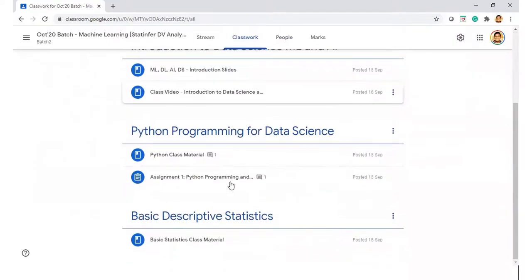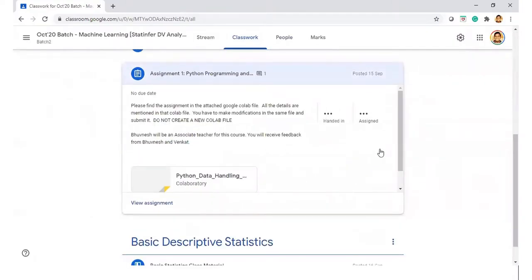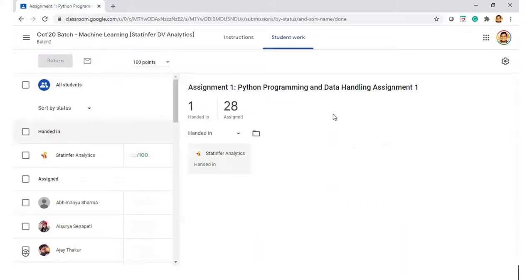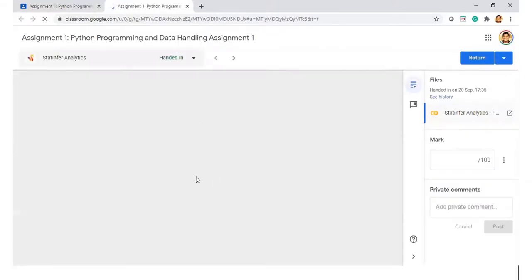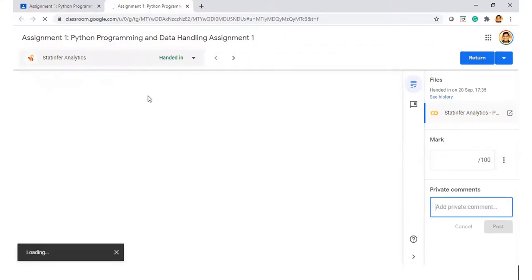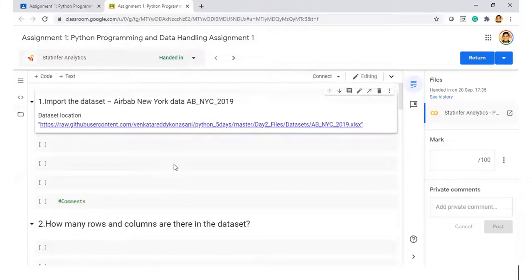So which is that assignment? This is the assignment. It has been assigned to these many people, and one person has handed in. I'll open this file. It opens like this for me, with marking and private comments. Every cell has a place for me to comment. So this is what you have submitted.